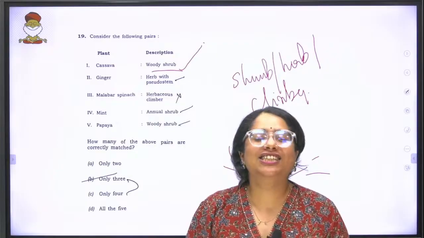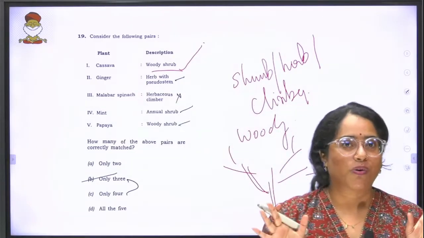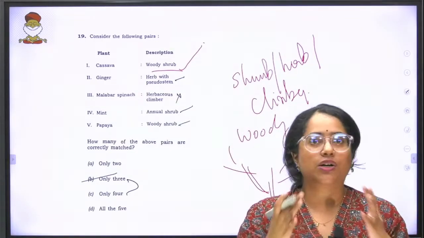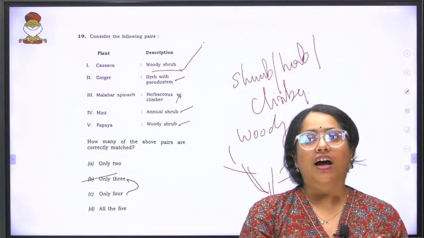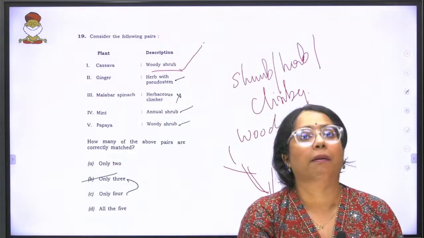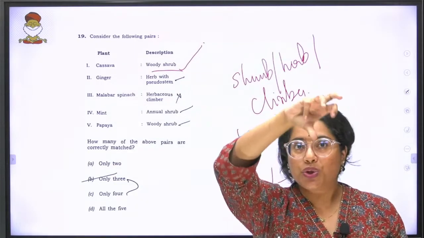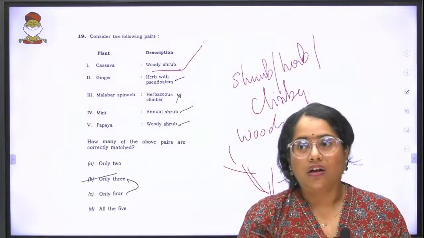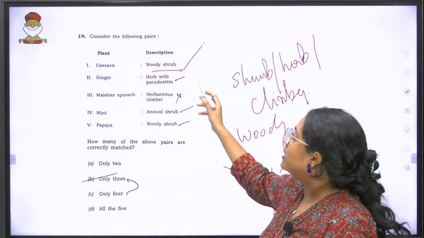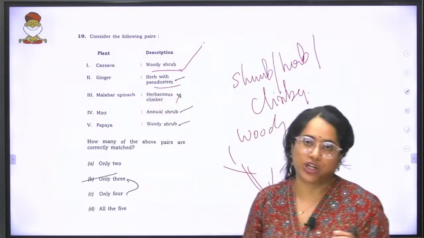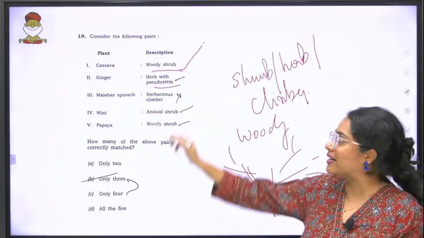Ginger. This is what we have learnt in school, and when I saw the question first, ginger was the first thing that came to my mind, because we always have been taught that ginger is actually a false stem. Ginger, which occurs at the ground level, is actually a false stem of the plant. So here, they're saying herb with a pseudo stem, and that is correct.